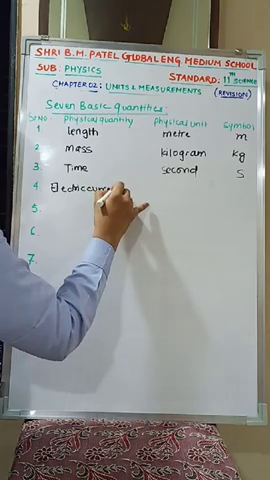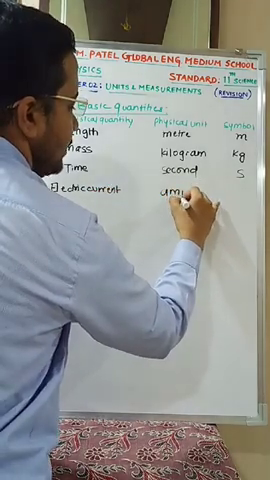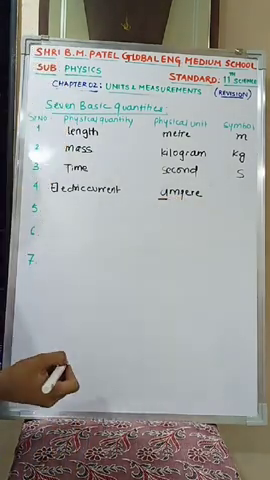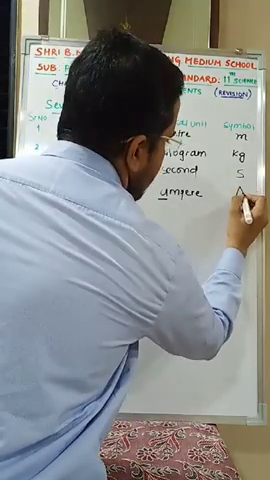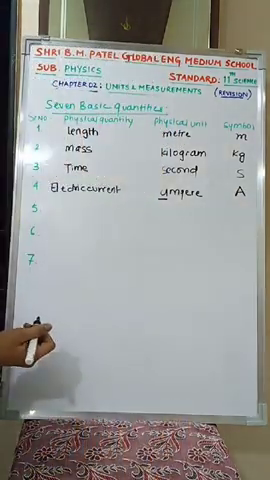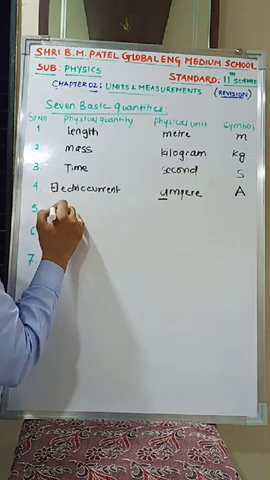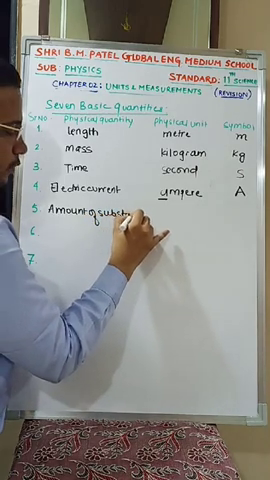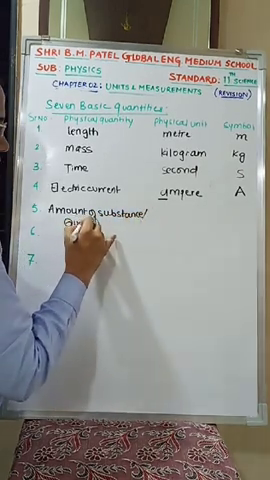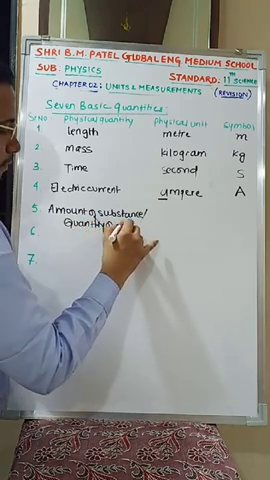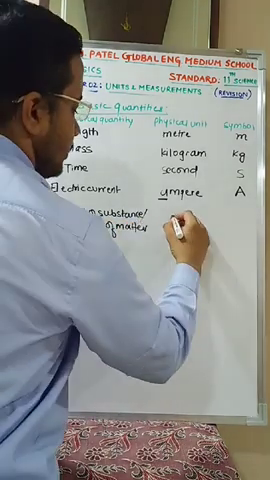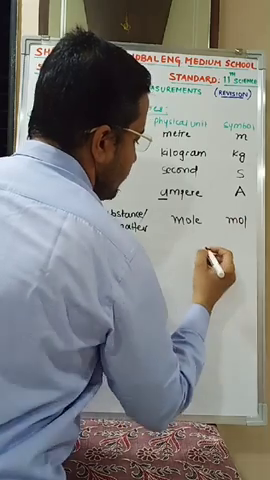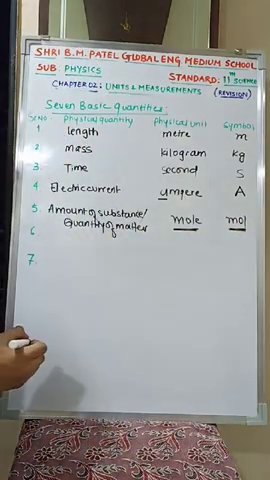Fourth physical quantity, electric current. The unit is named after a scientist, ampere. Remember, if the unit is named after a scientist, the first letter of the physical unit is always small, and the symbol is a capital letter, that is A. Clear? Next is fifth, that is amount of substance, which is written in some textbooks as quantity of matter. The unit is mole, M-O-L-E, but the symbol for it is mol. Remember the unit is mole and the symbol is mol.